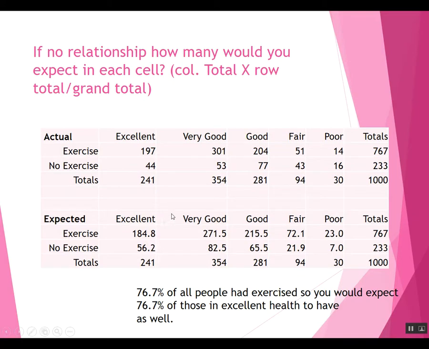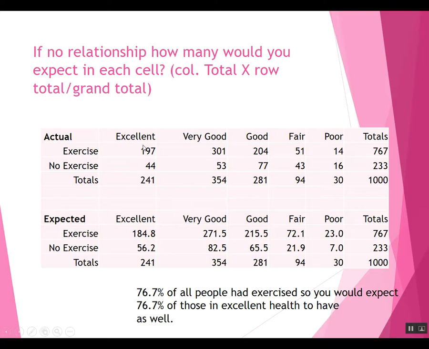Now, another way we can look at it is to find out how many we would have expected in each of these cells, in each of these sections, if there were no relationship. And these expected numbers are a little confusing, but let's see where they come from. 767 out of 1,000, that's 76.7% of your whole sample, had been exercisers.